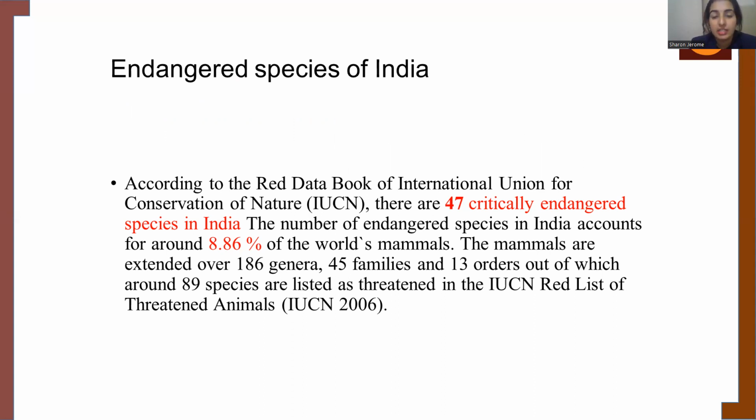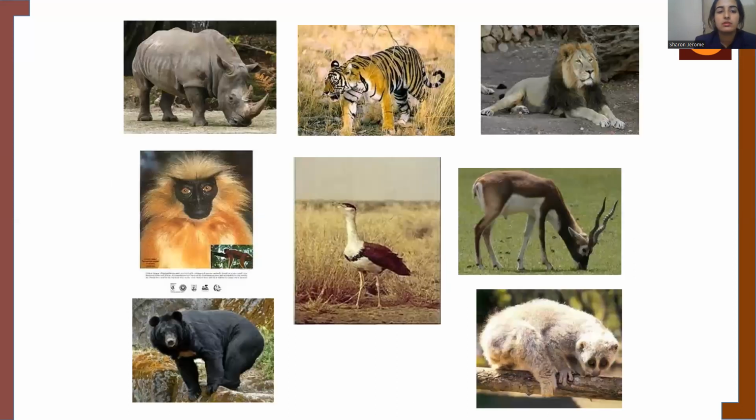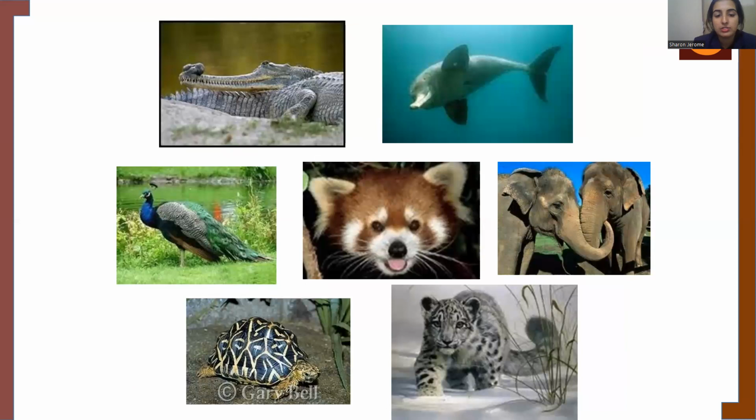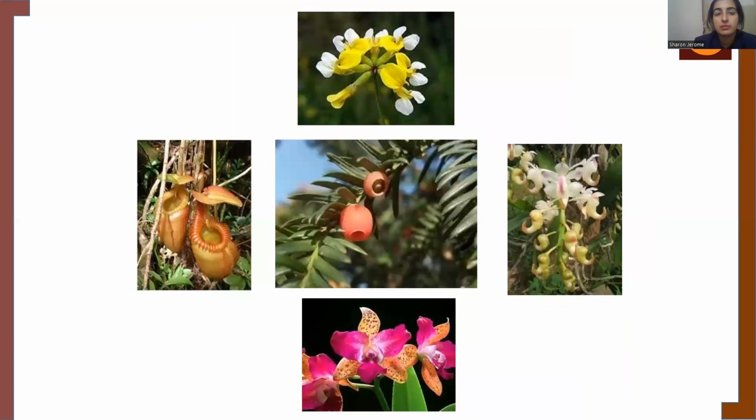So when we talk about endangered species in India, almost 47 critically endangered species are there in India. And the number of endangered species in India, in the case of mammals, accounts for about 8.86% of the total world's mammal population. So these are images of some endangered species seen in India. These are a few more images of the fauna community, and these are images from the flora community.